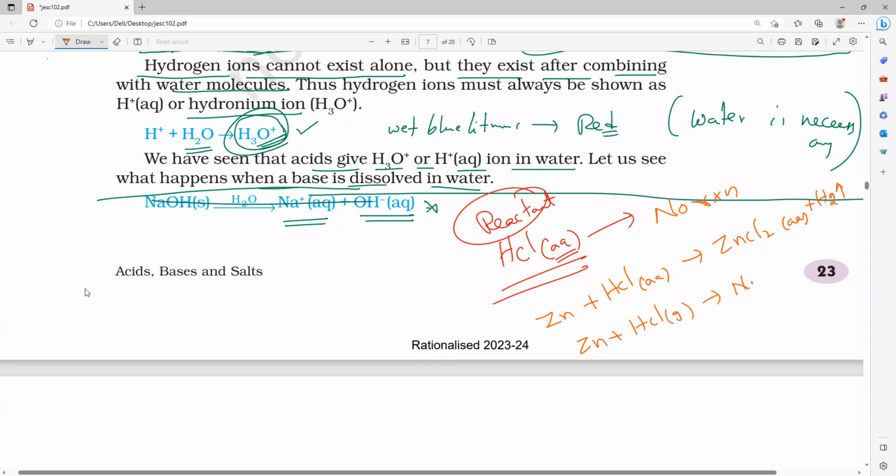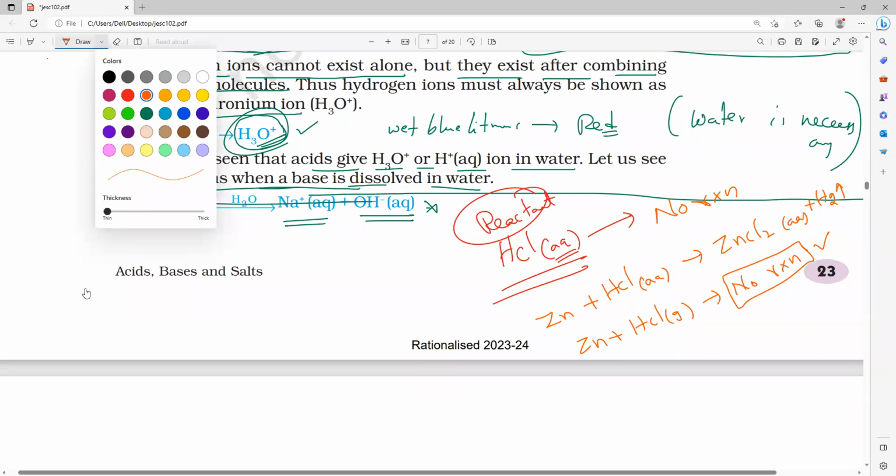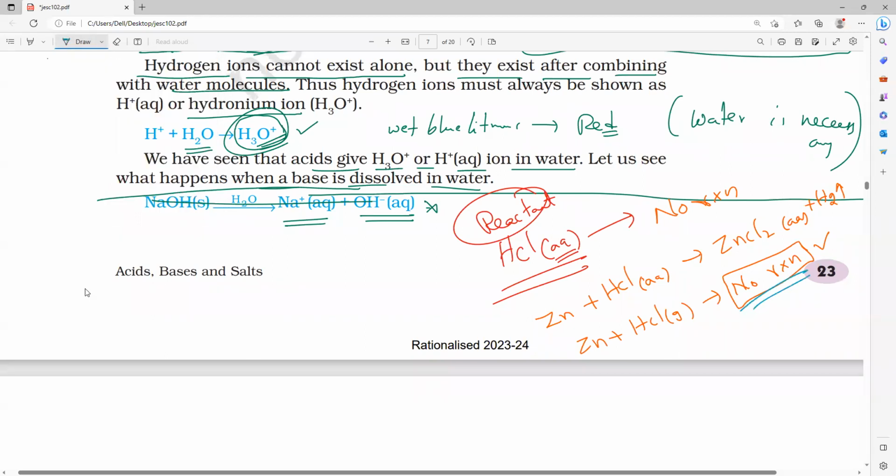Then what will happen? All of you, I know you are feeling this for the first time. Will any reaction happen here? Anyone? No reaction will take place. Anyone can tell why? Hydrogen chloride will cause the reaction only in the aqueous state.